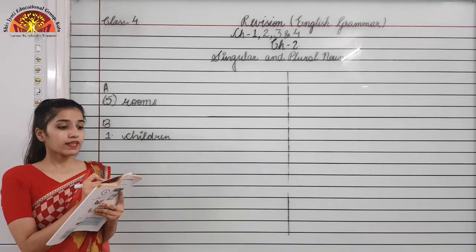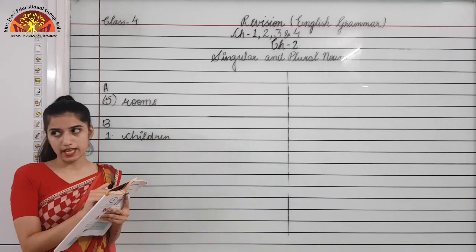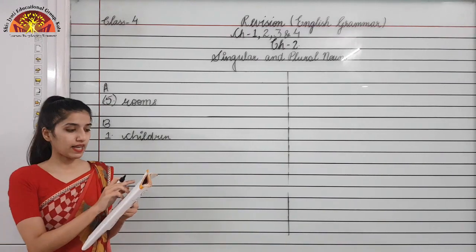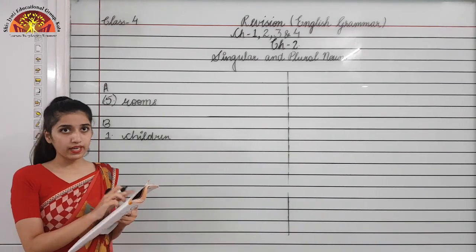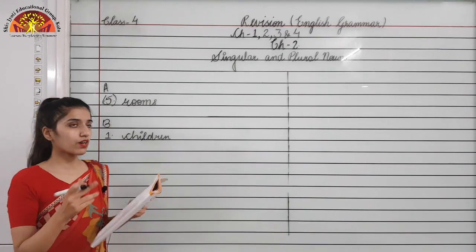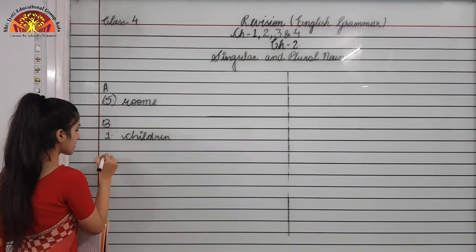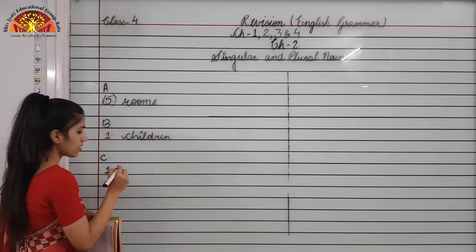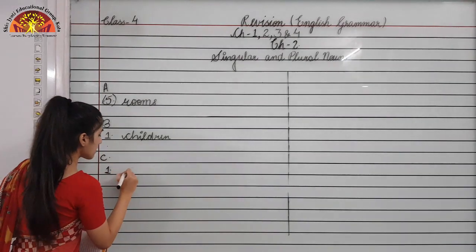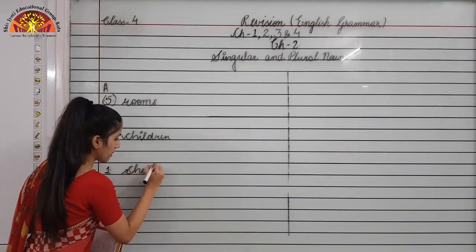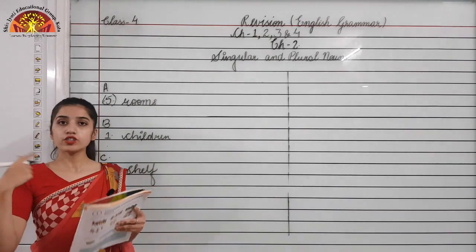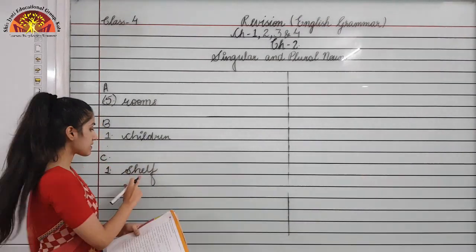Here you can see shelves is there. To make it singular, we need to write shelf, because that's the singular of shelves. So the answer is shelf.